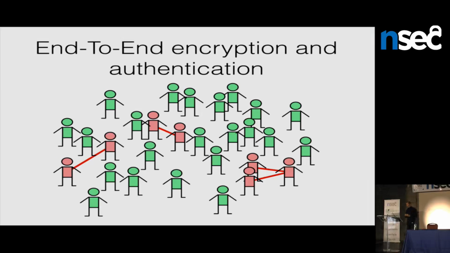It's a hard question, and one approach, some people say, well, end-to-end authentication is really important. We should try to force people to do it. We should make it so that if you don't do end-to-end authentication, you don't get encryption, so that that's just like a requirement of being part of the system. And if you take that approach, you end up with something like this, where a small set of your larger population is doing more authentication and getting encryption, and everyone else isn't really getting anything out of this.